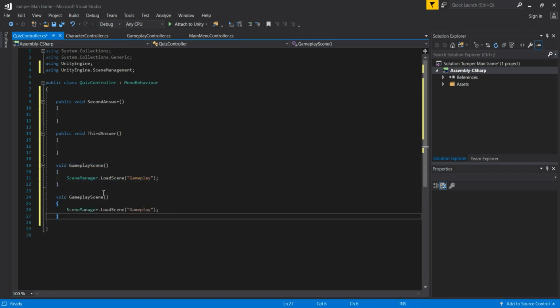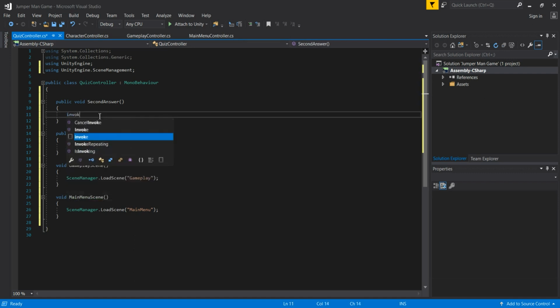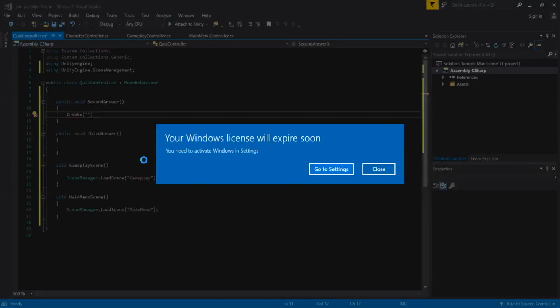Then we are going to copy and paste this one more time, but when we click the wrong answer, we are going to the main menu scene, so we'll simply pass here main menu scene like this. And then with the Invoke method we are going to call this function. So when we pass a second answer and that is the correct answer, we are going to the gameplay scene.